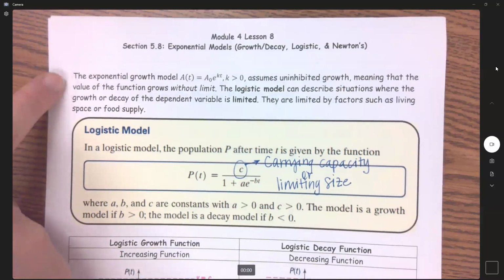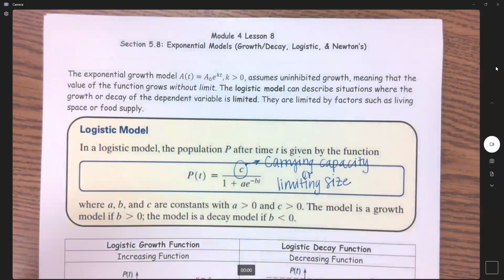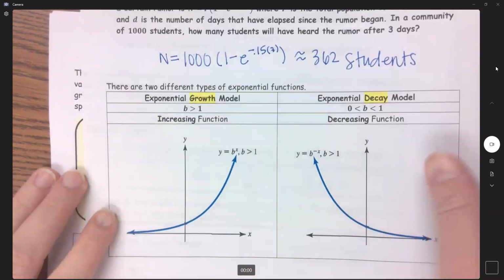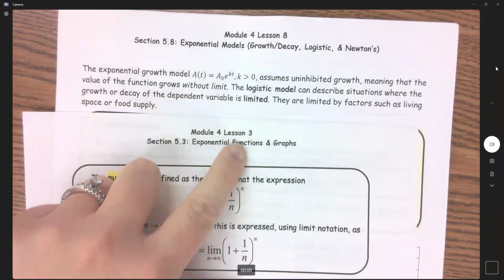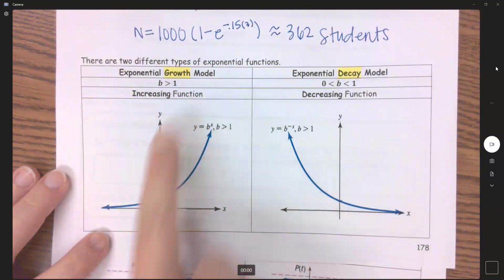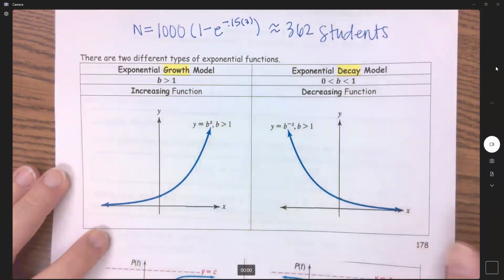I'm going to start this video by just reading this little paragraph here. It says the exponential growth model A of t equals a naught e to the kt, where k is greater than 0, assumes unhindered growth, meaning that the value of the function grows without limit. So if we're talking about that growth model, which is back in lesson 3, we have these two graphs here. We have our exponential growth model and exponential decay.